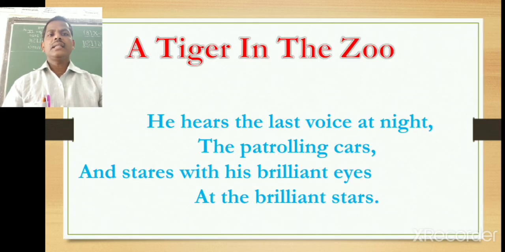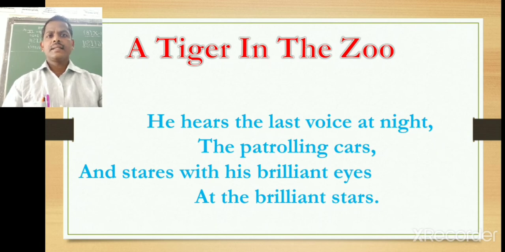And now, the last stanza is where the entire frustration, entire sadness of the tiger is disclosed by the poet. The tiger doesn't prefer the cage life. He expects the freedom in his natural habitat, that is the jungle. He hears the last voice at night, the patrolling car. Patrolling car means giving a strict vigilance and watch over the area of the zoo.